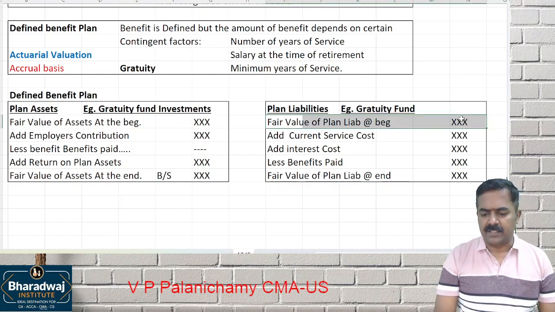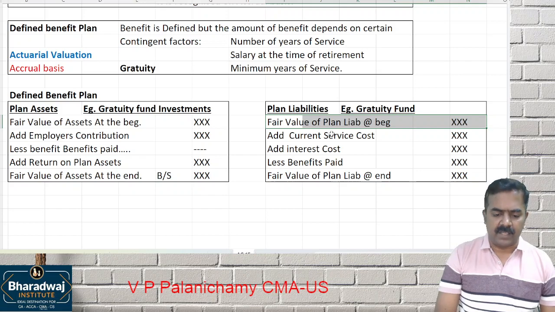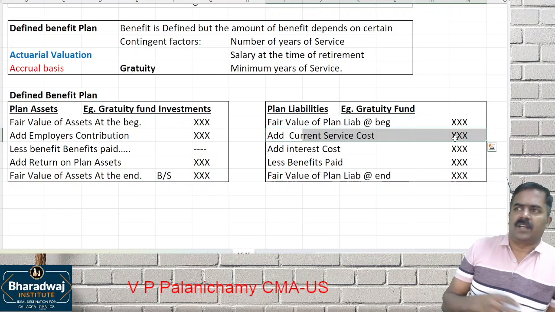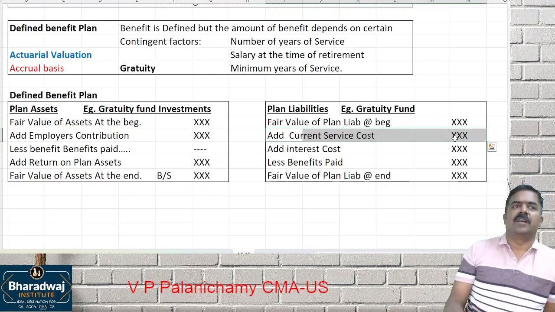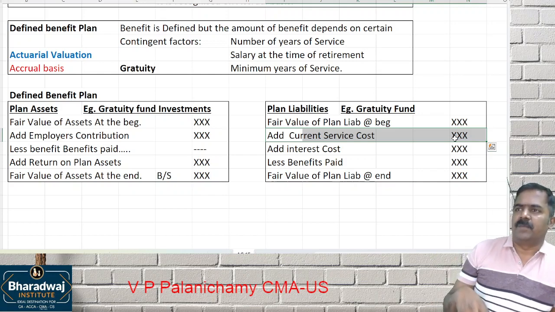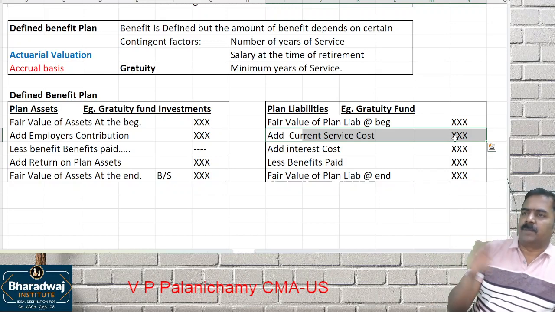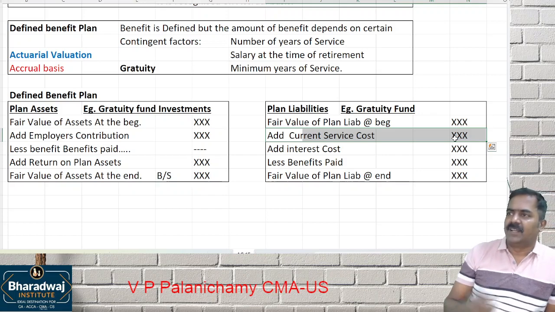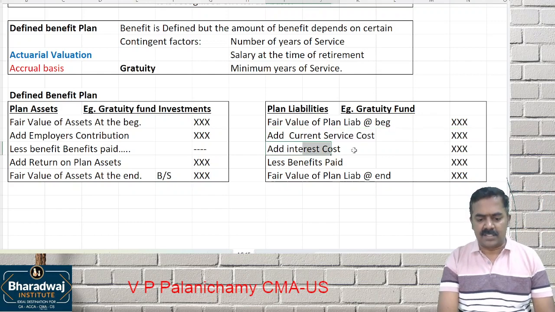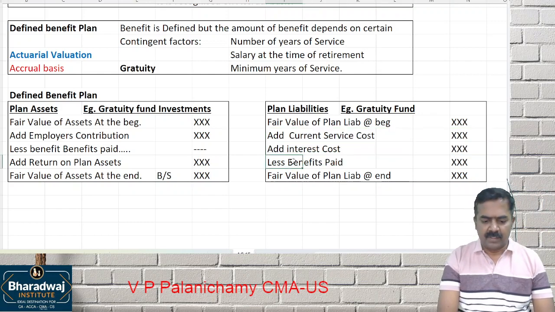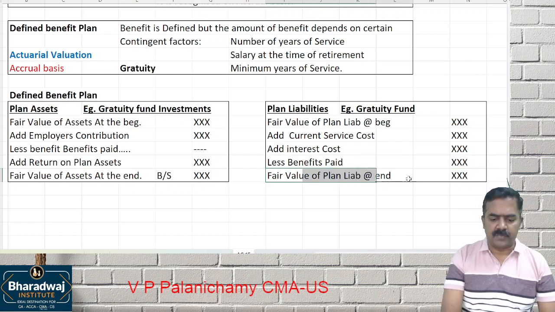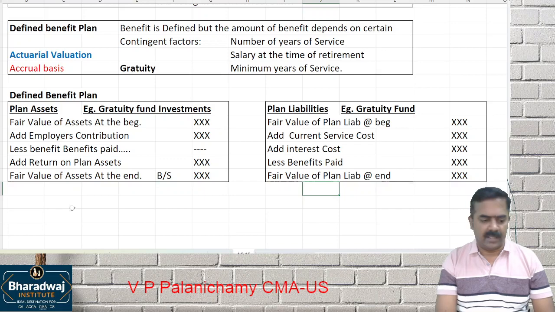Fair value of liabilities, nothing but gratuity obligations estimated at the beginning of the year. Current service cost means for the current year employees' work, for that additional obligations will come. Or till last year, about 100 employees completed 4th year of service. This year, those employees completed what? 5th year of service. Now, extra obligation will come. That is called as which one? Current service cost. Interest cost is to provide for inflation. When benefits are paid, your obligation reduces. It will give us fair value of plan liabilities at what? End of the year.